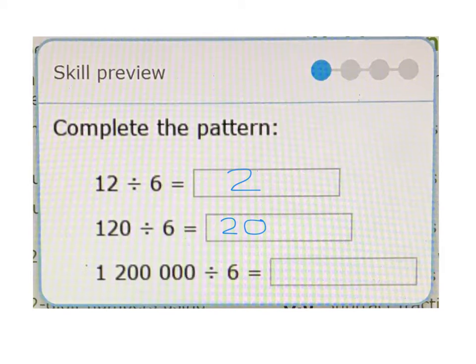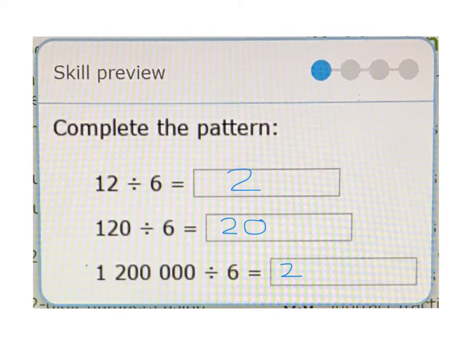Remember fact families with multiplication. 6 times 20 is 120. So 120 divided by 6 is 20. 1 zero there, 1 zero there. Which I'm guessing you'll be able to guess then for this next one.